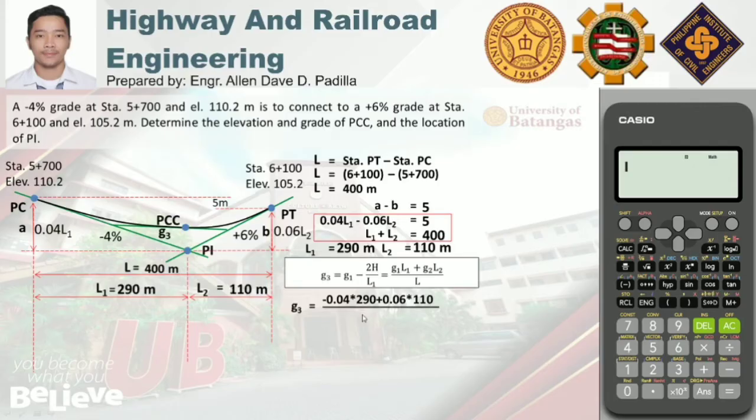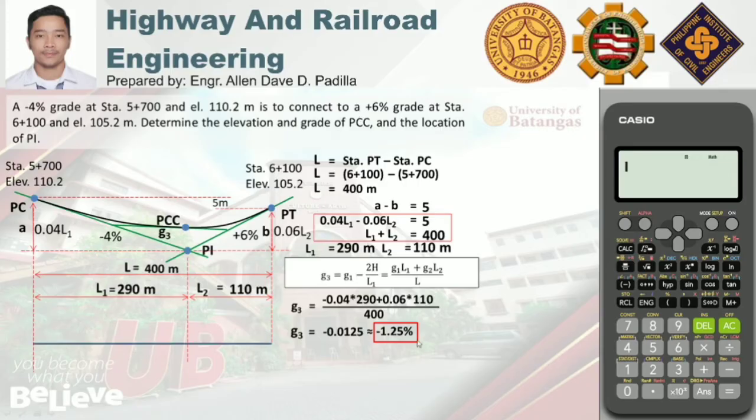That is equal, i-divide natin siya by the total length, which is 400. So, we have G3 equal to negative 0.0125 or negative 1.25%. So, that is our answer for the grade of PCC.